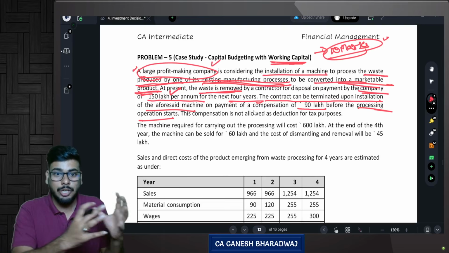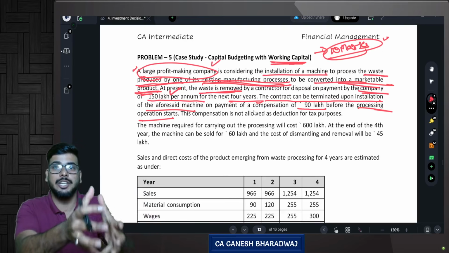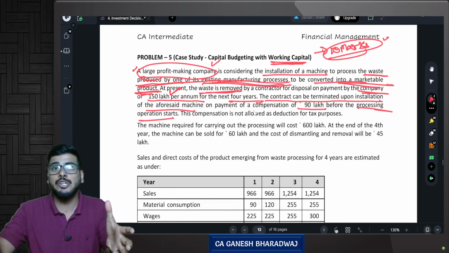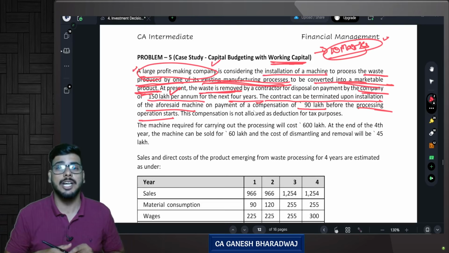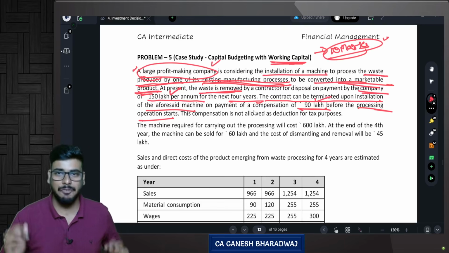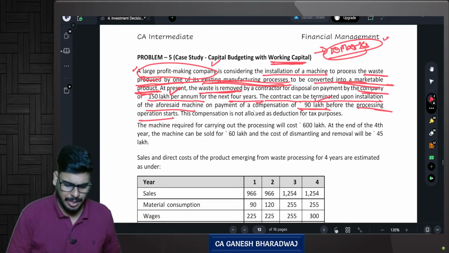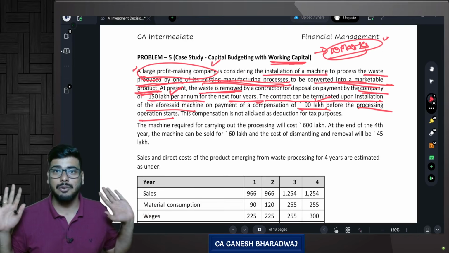Suppose I don't want to dispose it, but I want to convert it into a marketable product, then I should cancel my contract with this particular contractor. He's saying if you want to cancel it, you need to pay a penalty of 90 lakh rupees, so that for the next 4 years, I will not trouble you. So all this 150 lakhs per annum and all, you need not pay. Are you clear with this?